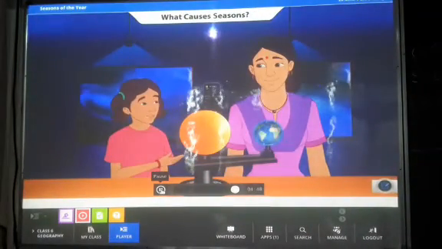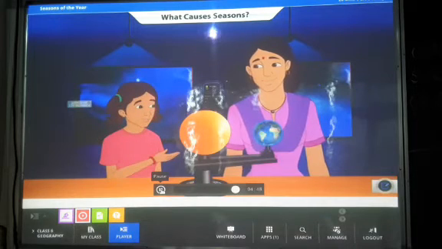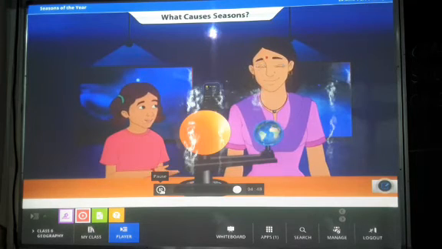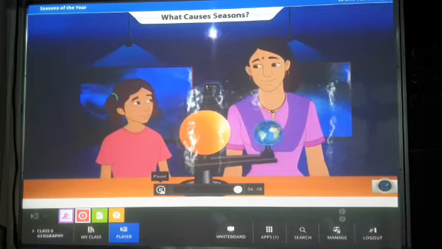In that case, next time I go to Australia, I will choose to go when it is autumn in India. That means it will be spring in Australia and I will get to see some beautiful flowers.